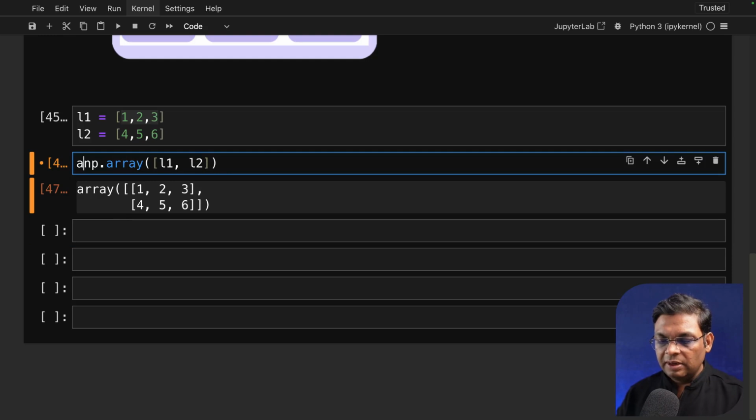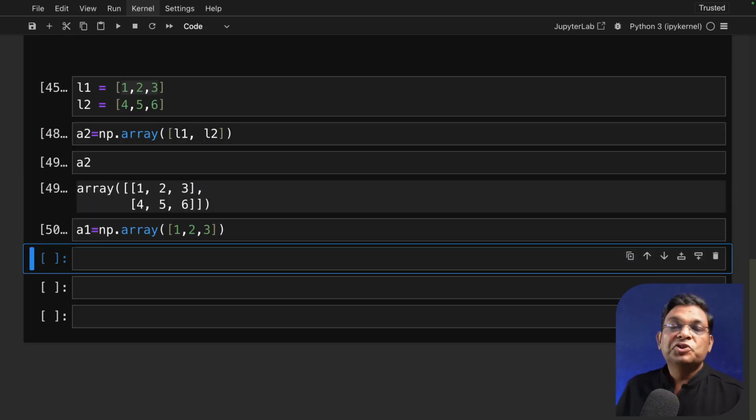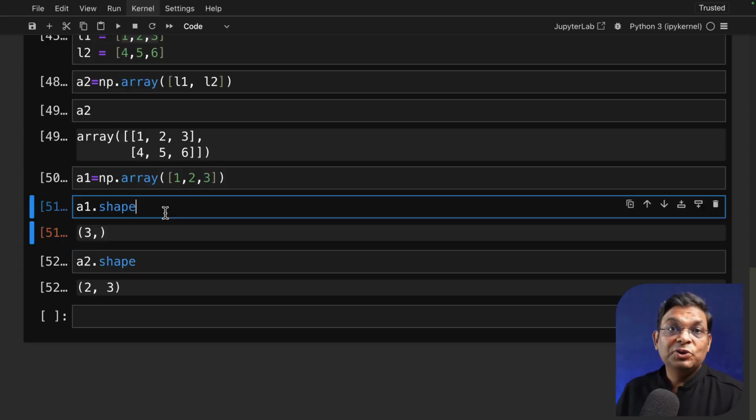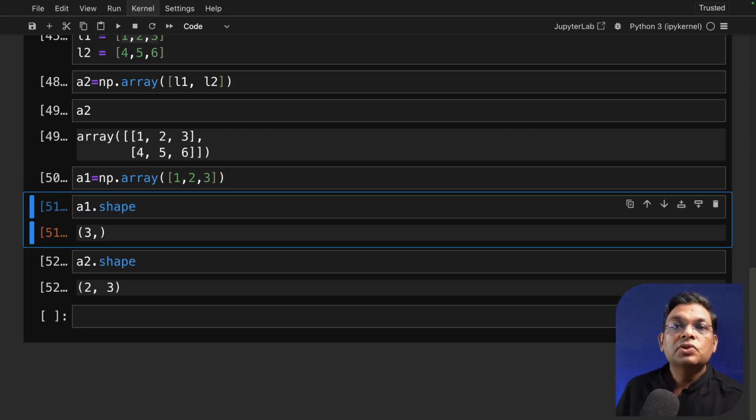Let's store it in a variable. Let's call it A2. A1 is our one-dimensional array and A2 is our two-dimensional array. Now there are a couple of things that you should notice. Number one, shape is an attribute. There is no function call like here. If there are no brackets, it's an attribute. Number two, it always returns a tuple. I hope you know the difference between a list and a tuple. But anyway, here it is a tuple. There is only one dimension, and inside that dimension there are three members. It has printed simply that.